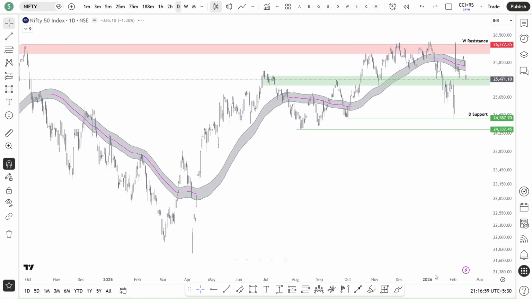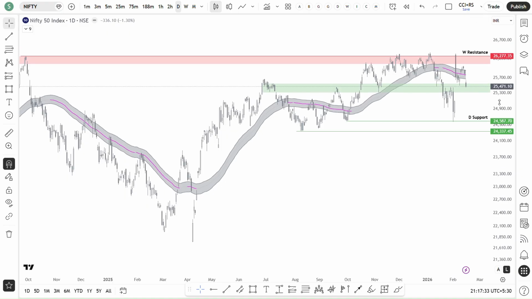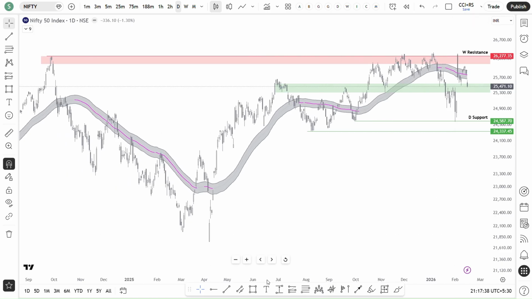Okay. Currently, if you see, whatever this gap up is there because of the US India trade deal. This is the candle after the announcement of the trade deal actually. So I think the price is trying to fill this gap. If that is filled and still weakness is left, I think we may see support at this zone, 24,587. As of now, that's what is happening. This candle tried breaking the all-time high actually, but couldn't sustain.